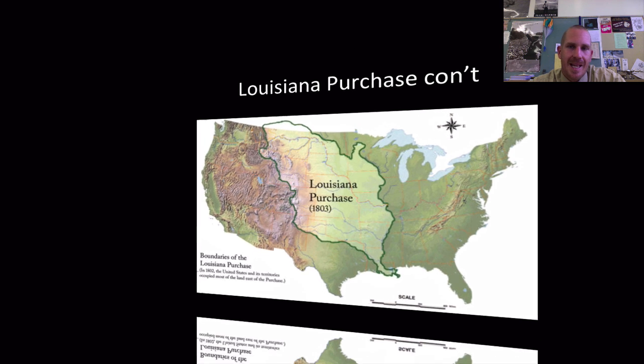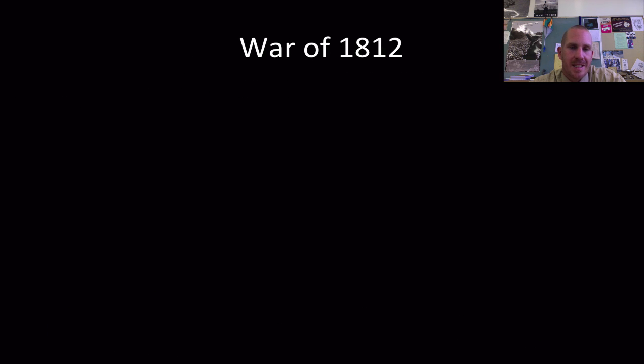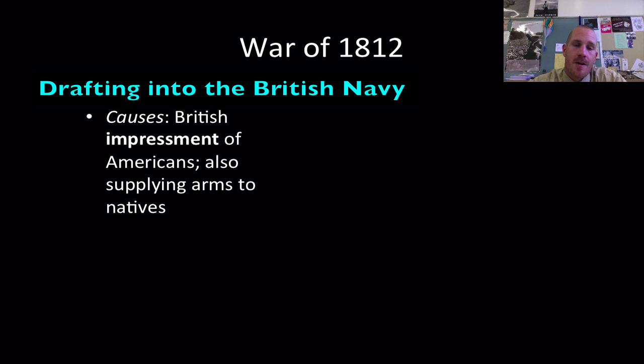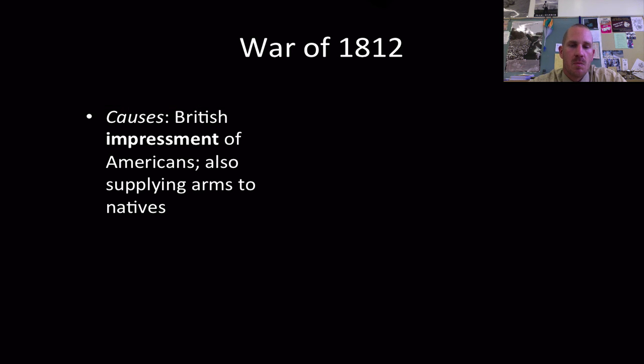We're going to fast forward to the end of Madison's first term, the War of 1812. There's a few reasons why we go to war with the British. It's the French and the British, both of them really, are challenging our shipping lanes at this point. But the British are going to take it a step further. What they're going to do is something called impressment. They're going to take our Americans that are at sea and draft them into the British Navy.